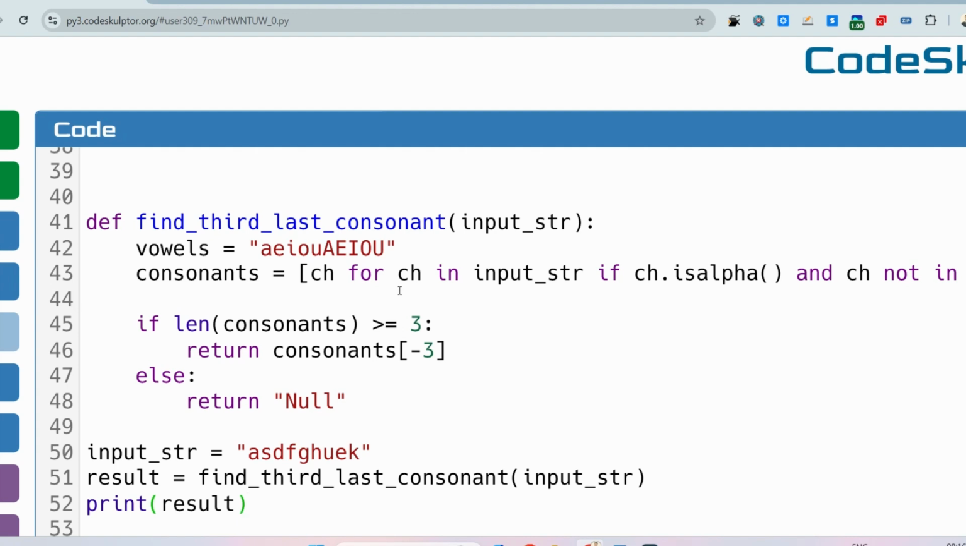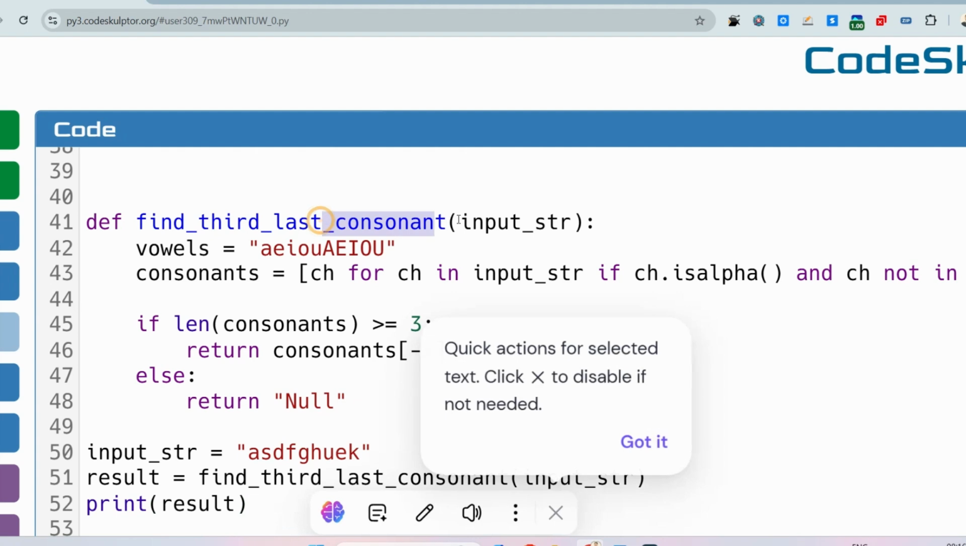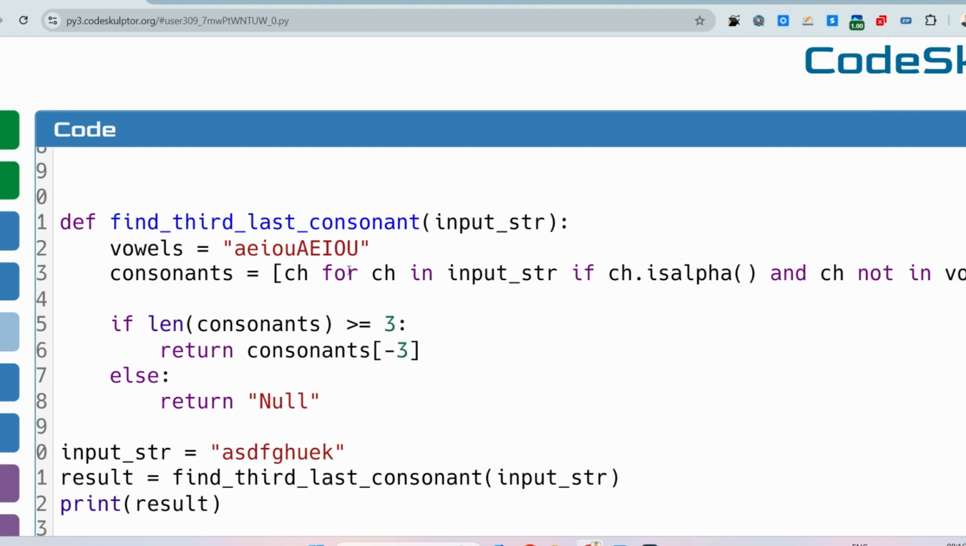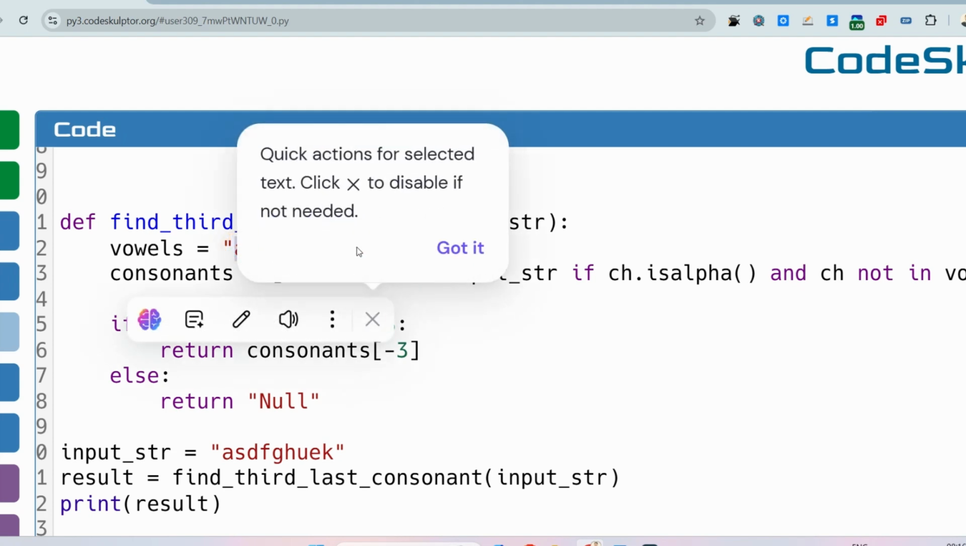At first, this is the name of the function, taking one string argument, and vowels is equal to, we have defined all the vowels inside this vowel string, and here we are just storing all the consonants in a list. So let me tell you what it is doing. This is the vowel string.